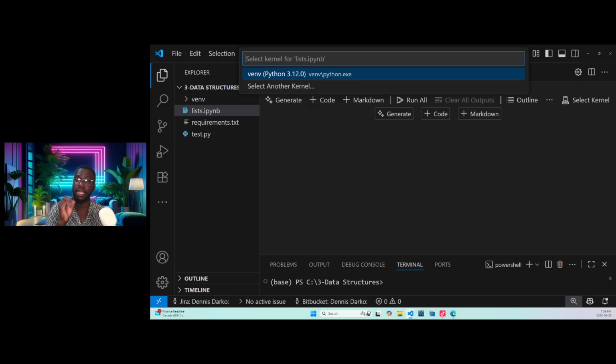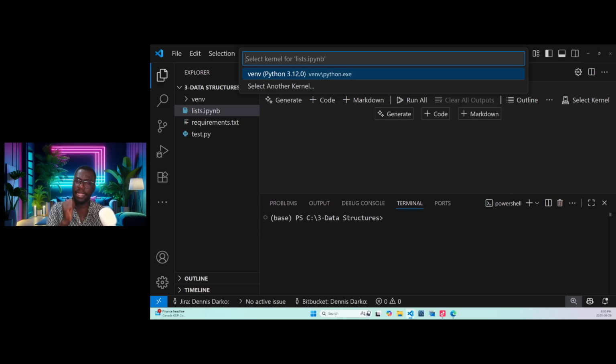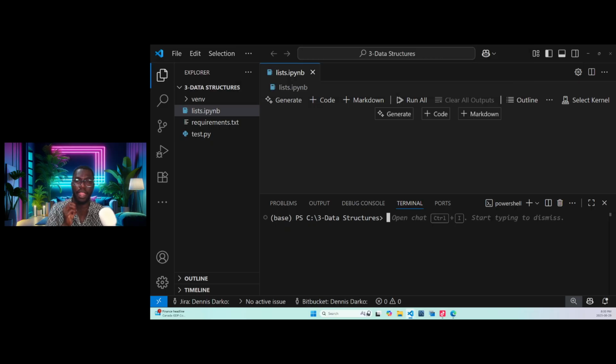The reason why we need to select this virtual environment is because we want to make sure that this particular virtual environment contains all the libraries, all the dependencies, all the packages, all the installations that we need. So we don't need to come here and start installing them one by one. We've already provided them here, and then we can use it anywhere. So I will come here and then I will select my virtual environment. All right, once I select it, you can see it is now selected, and we are using Python 3.12, which is the current Python version we are using.